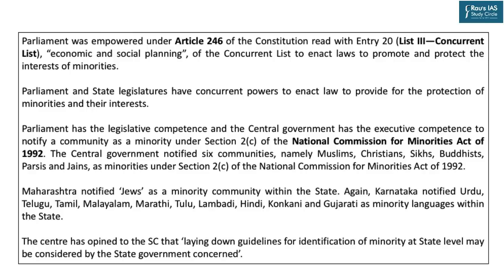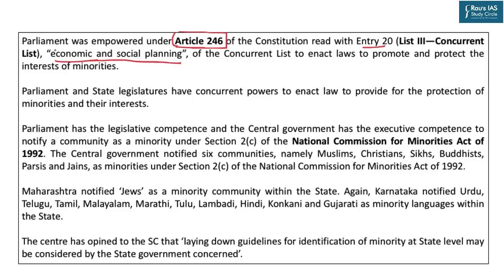See, the distribution of the legislative and executive power between the center and the state is enumerated in Article 246. Article 246 has the list of subjects in List 1, List 2, and List 3. List 3 is the concurrent list, and entry 20 in List 3 is economic and social planning.